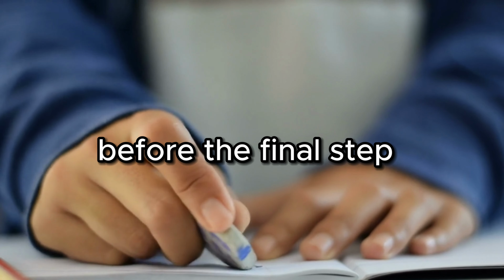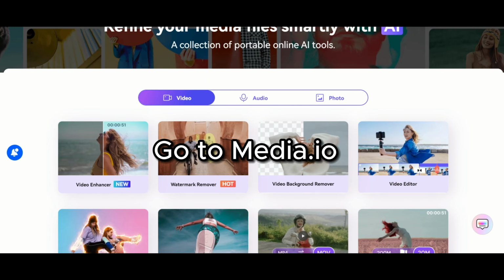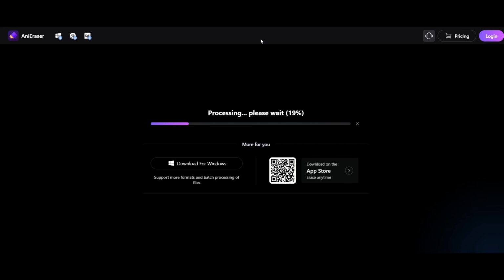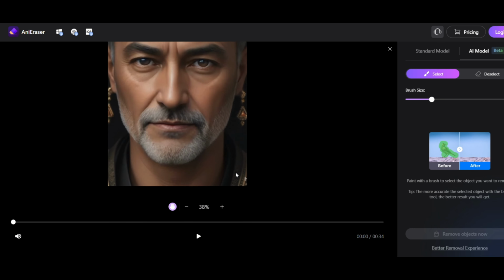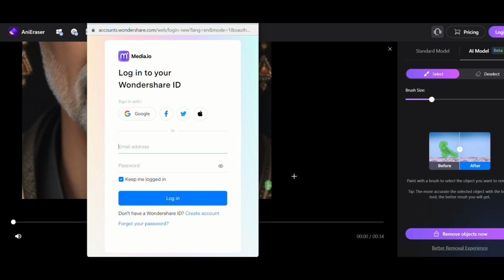Before the final step, we need to remove the slight watermark that is in the video. Go to media.io, select Watermark Remover, and upload your video. Click on the hand icon to move the image, and zoom in. Select the brush size. Click on the hand icon to switch to the brush tool. Carefully go over the watermark, and then click on Remove Objects Now. Sign in or create an account and download the video to remove the watermark.